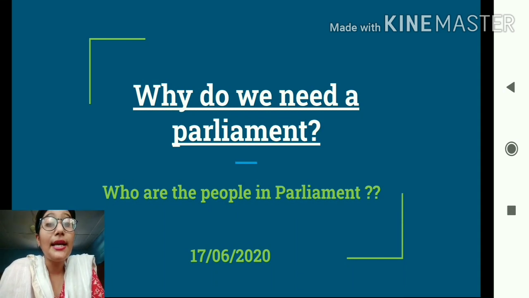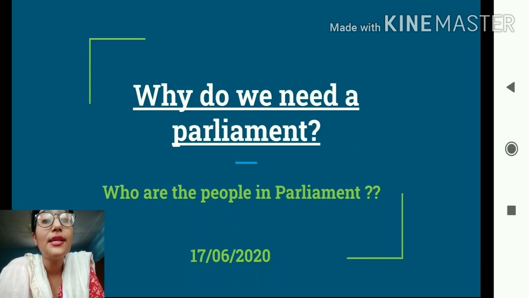So students, in our last class in Zoom, we discussed the role of the parliament, isn't it? The parliament basically performs three very important functions. The first function is to select the national government. That means the parliament helps in the process of government making. It is the parliament in which the government of the country is formed.